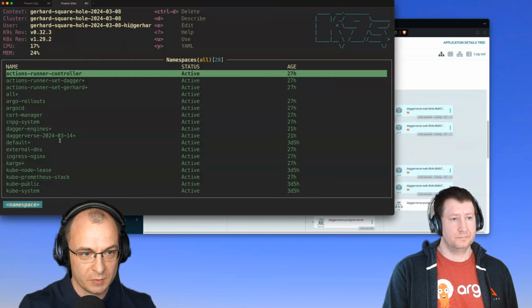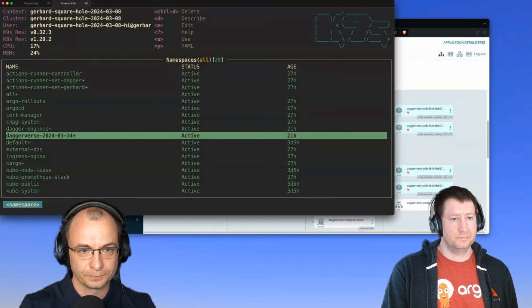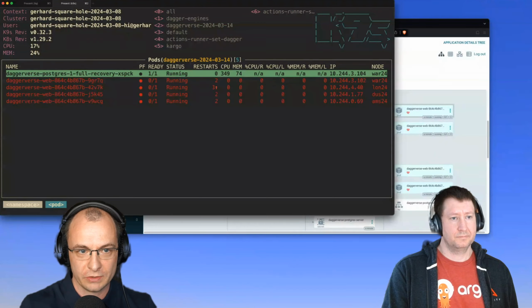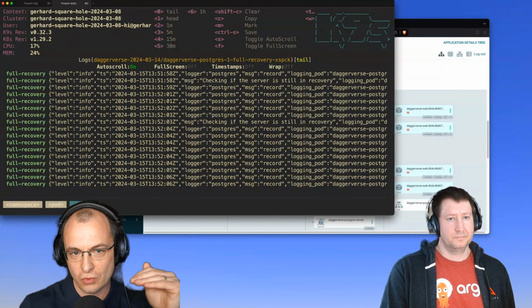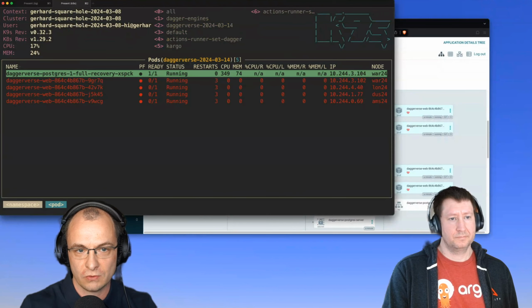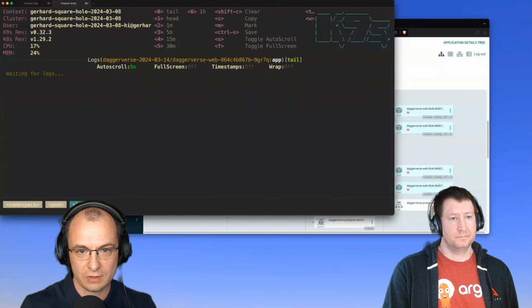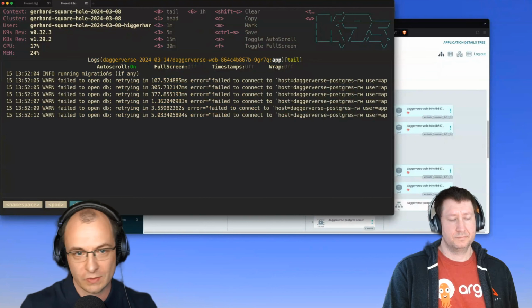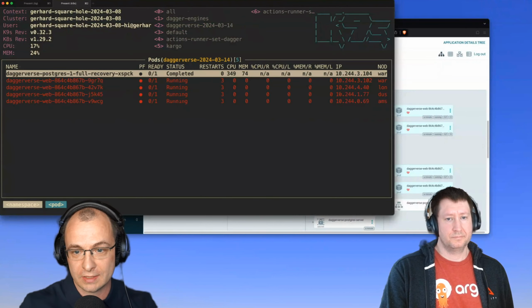If you look from another perspective, we go into this one, we can see the full stack, how it's going through the recovery process. And it should be finished very, very soon. And when it is finished, these should start running. So these are failing to connect. That's what's happening. This is completed now. Great.